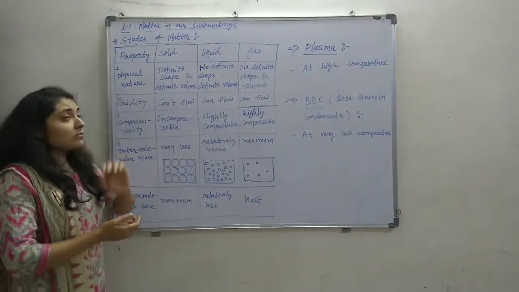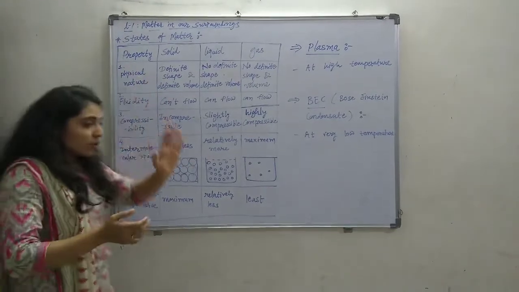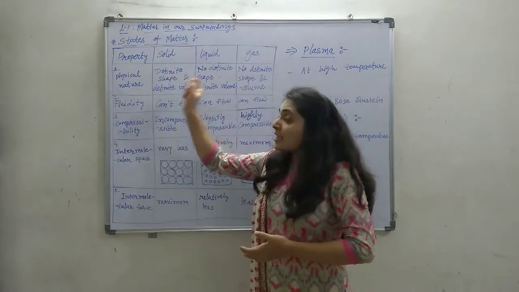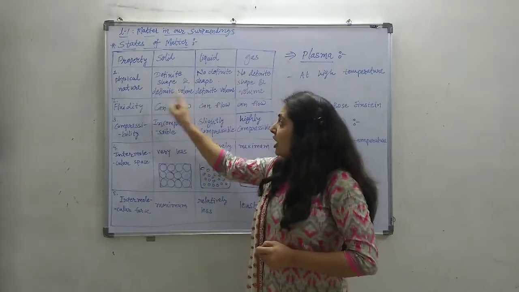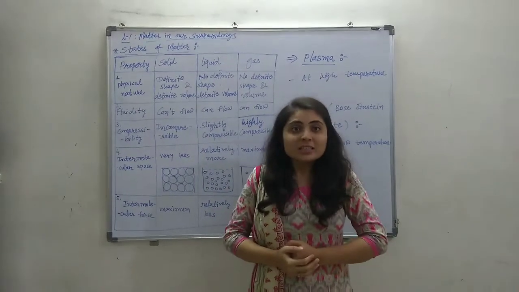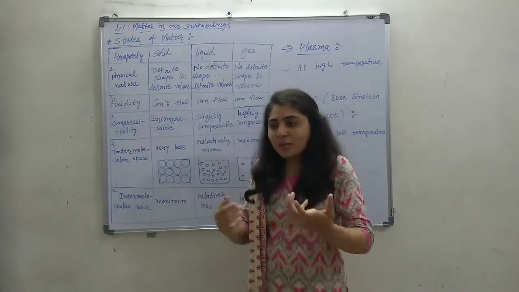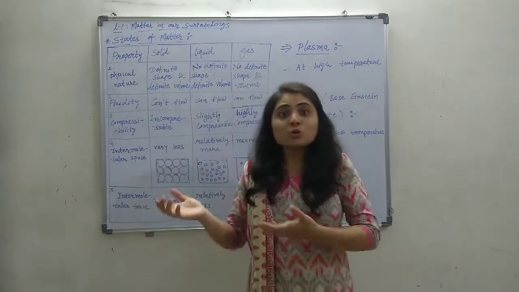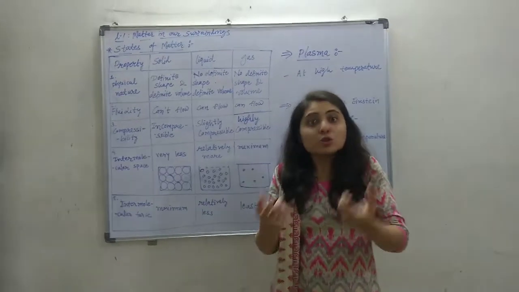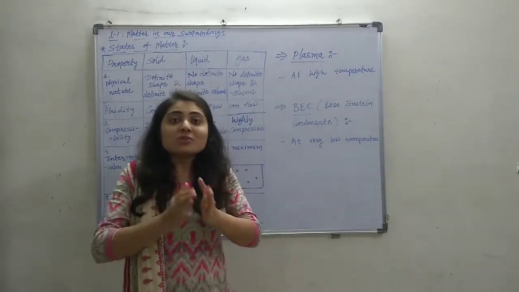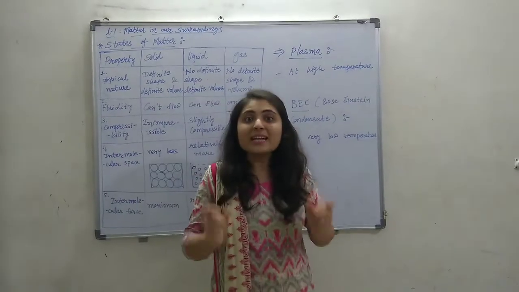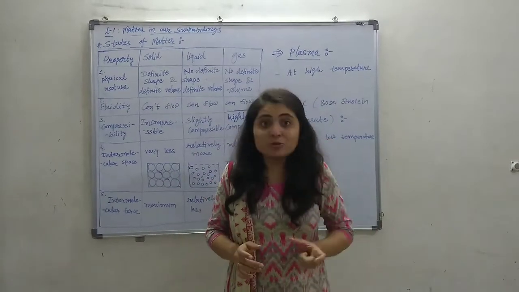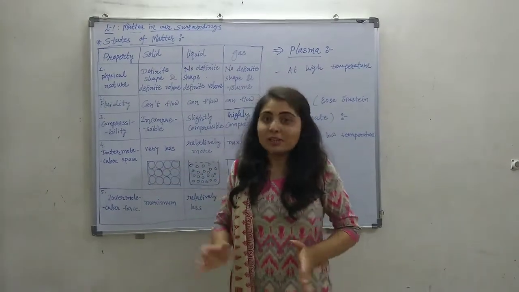So first of all, what can we call a solid? The physical nature of a solid is that it has definite shape and definite volume. We are calling it solid. We see many things like chalk, table, bench, building, door, sponge, sugar, etc. These all things have definite shape and definite volume, and also a definite boundary. So this thing is called solid.